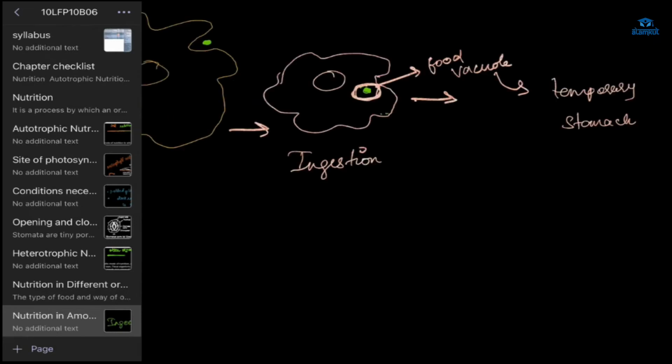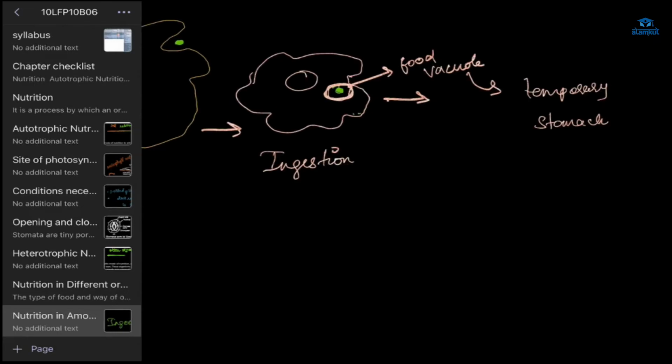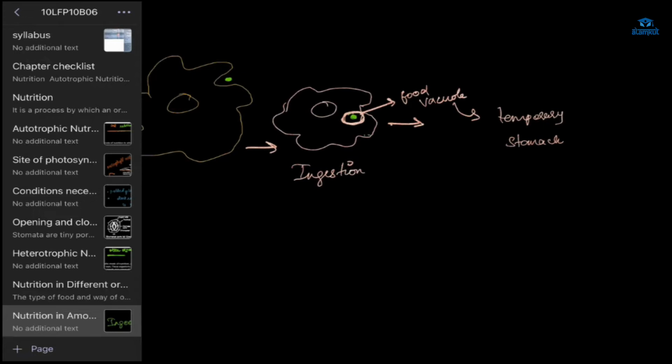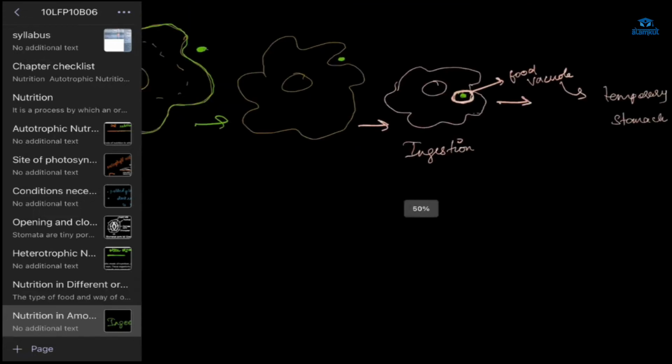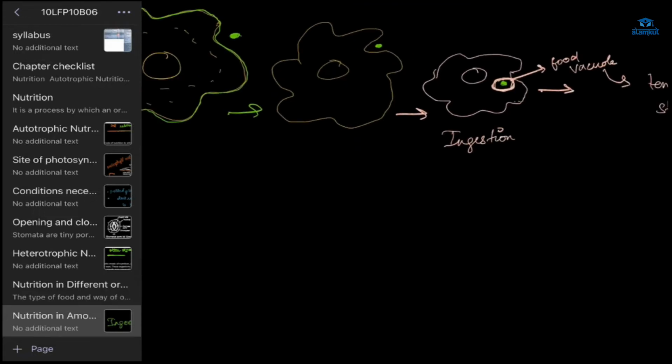Ma'am, can you explain this once again, please? Okay, what is happening here? Suppose this is amoeba and it keeps changing its shape, and we have these food particles. What will the amoeba do when the food particle comes near it? It has pseudopodia.